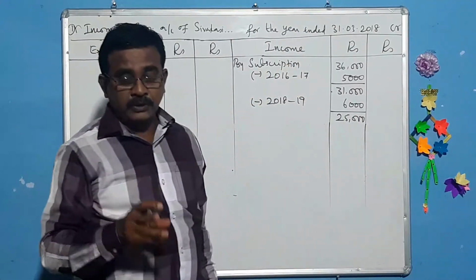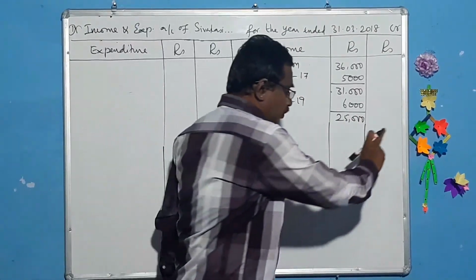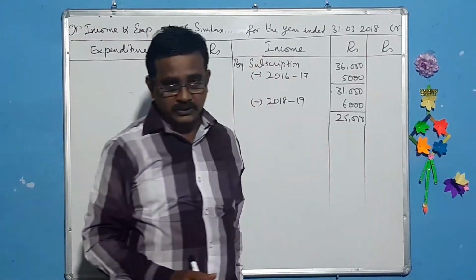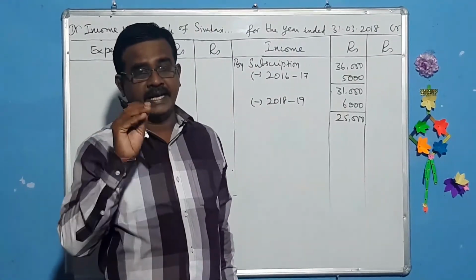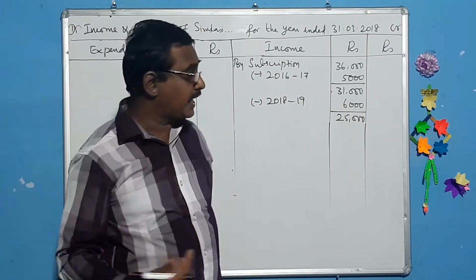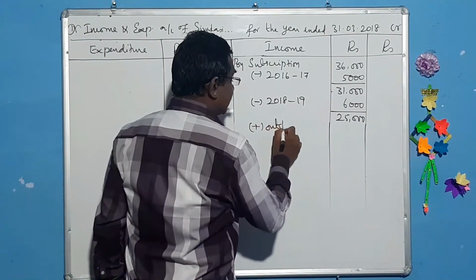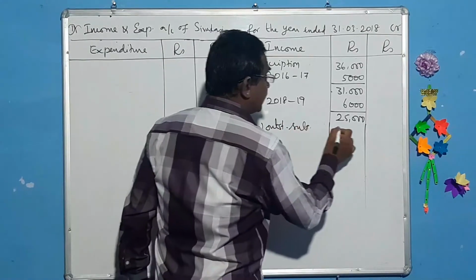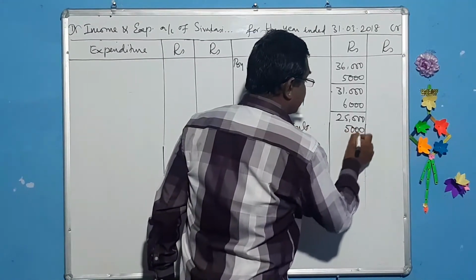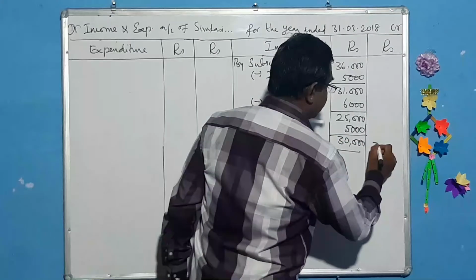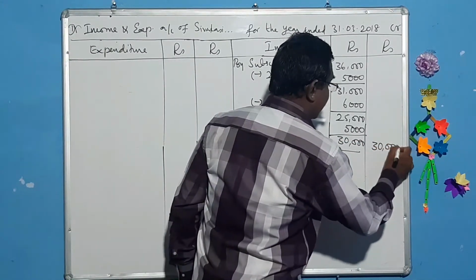I have told you that 30,000 should be shown in the outer column. Now we have got 25,000. What about that 5,000? It is the amount outstanding. So we have to add that amount, outstanding subscription. What is that amount? 5,000. So 30,000 should be shown in the outer column. I have shown it in the outer column.